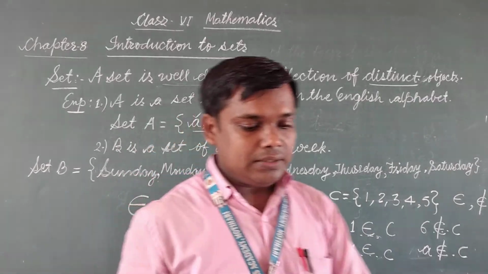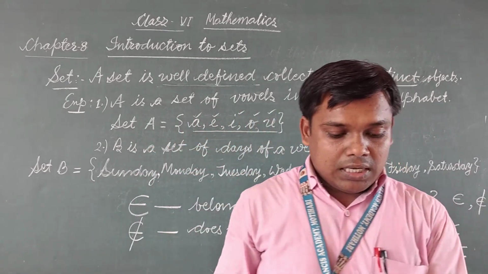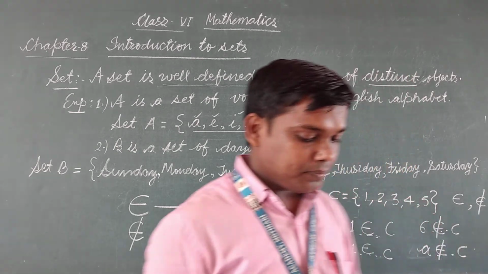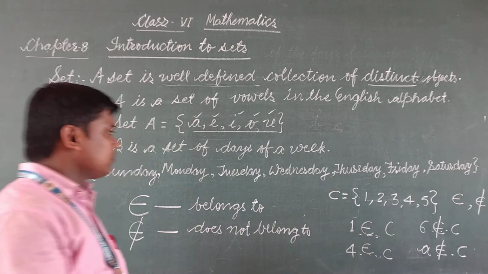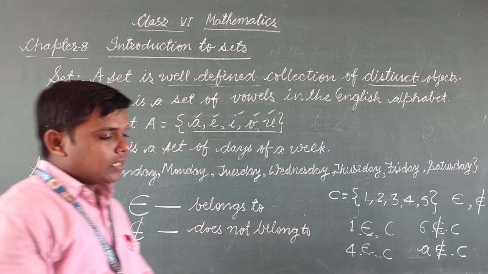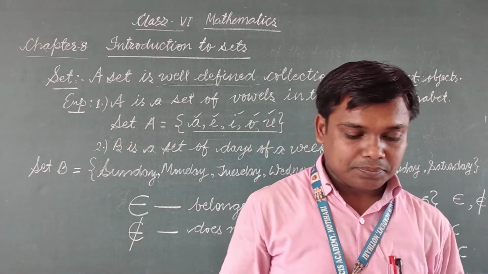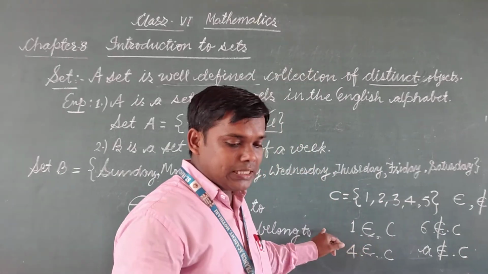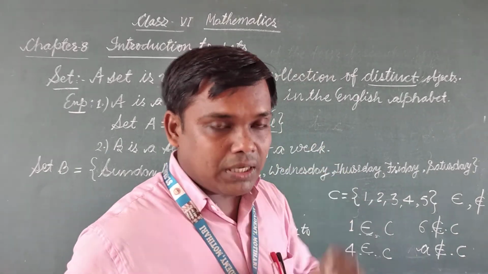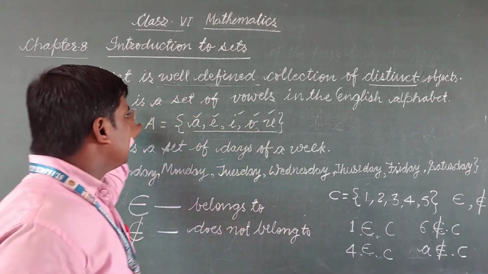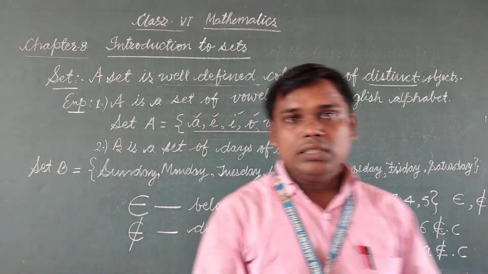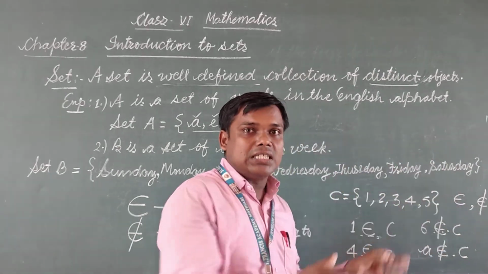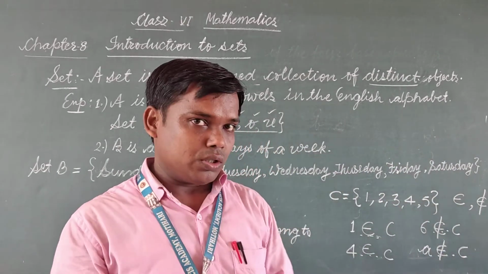You have been given exercise 8.1. In this exercise, you have questions related to this, question number 2 and question number 3, and a statement is given in question number 1, and from that statement you have to tell whether the given collections make a set or not.